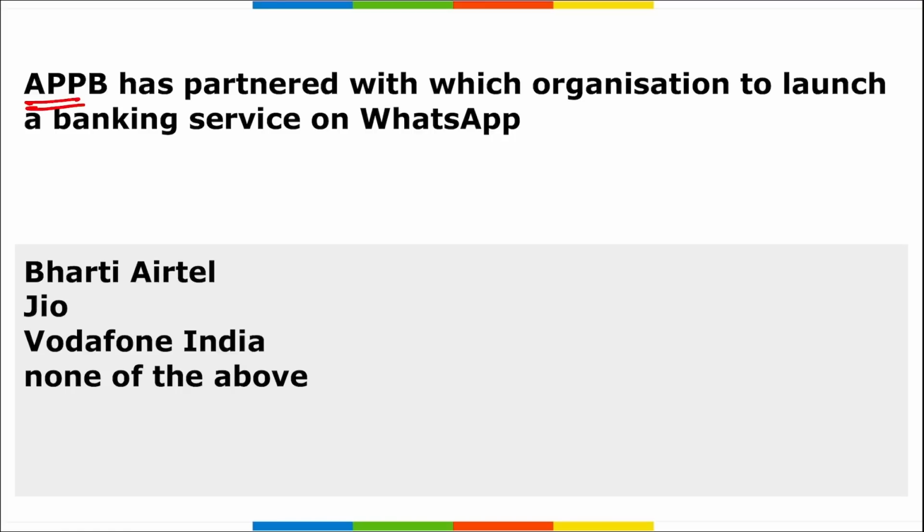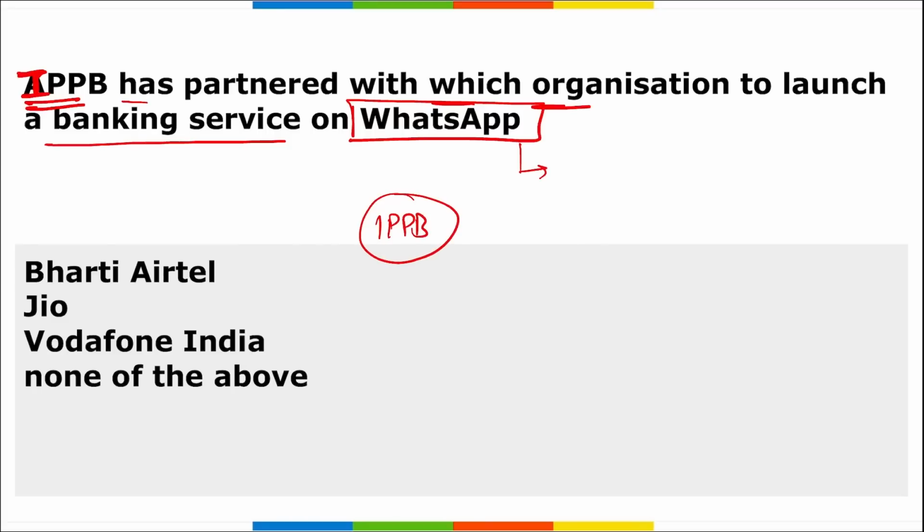IPPB. What is this IPPB? It stands for India Post Payments Bank. IPPB has partnered with which organization to launch a banking service on WhatsApp? We know now on WhatsApp you can make your own business community, you can make your own business group where you can deal with business related queries. So recently, IPPB partnered with which organization to launch banking services on WhatsApp itself? So it is your Bharti Airtel. Remember this, it is an important one.